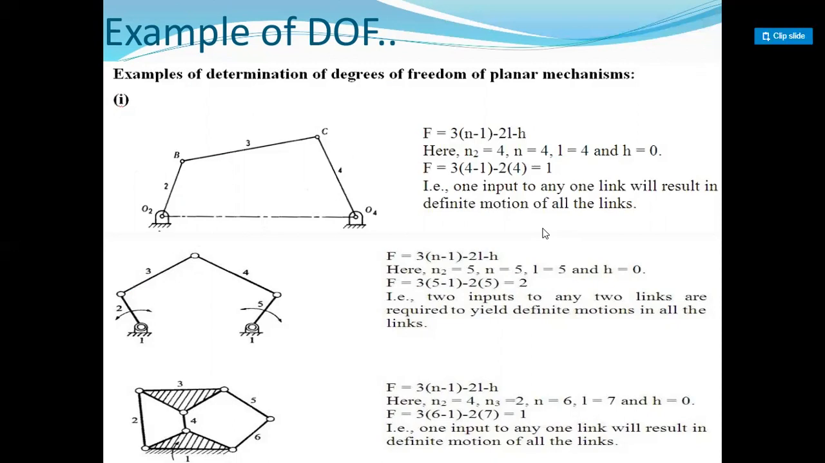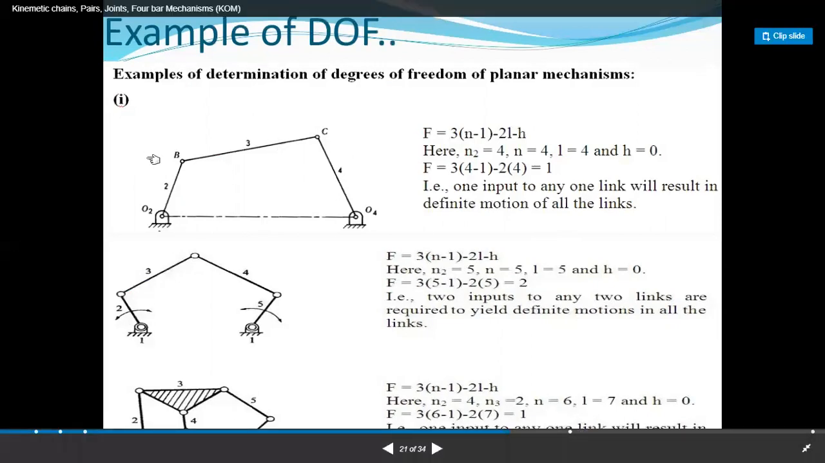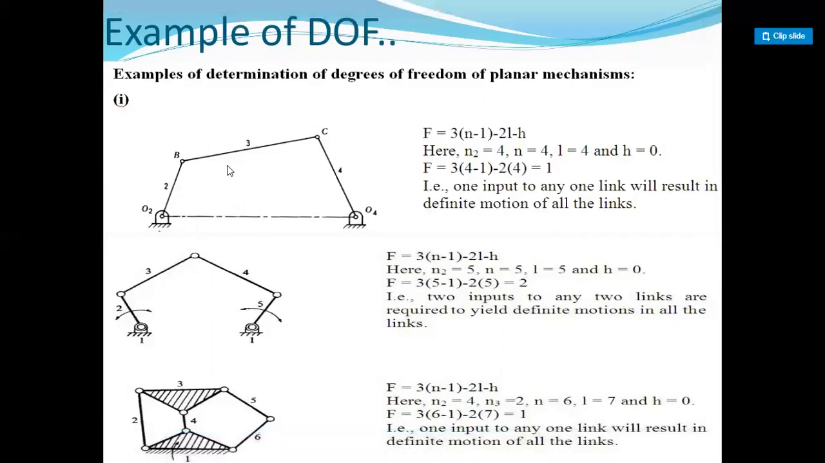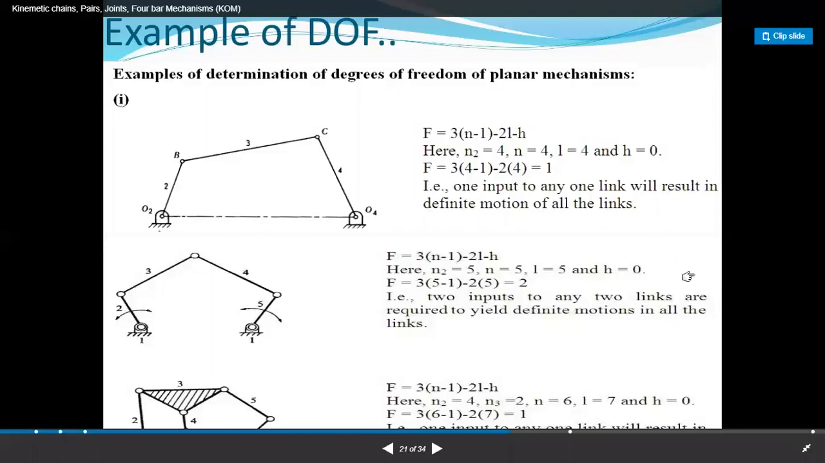One input to any one link will result in different motion of all the links, right? Suppose you transmit the force on point D, then you can get the result at all the points. You have to apply external force at one point to transmit or generate work at all points, right? It is a degree of freedom.